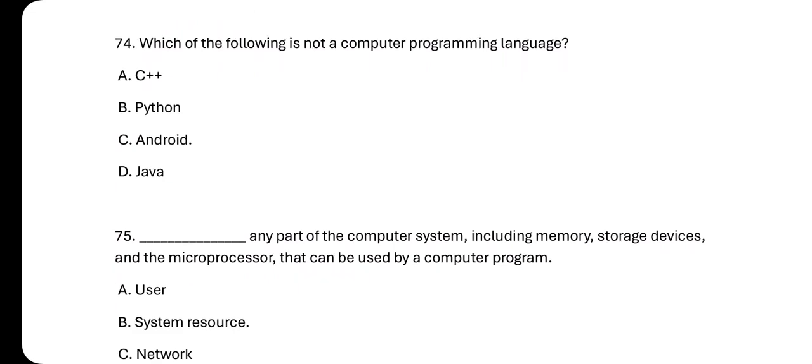Number 74. Which of the following is not a computer programming language? We have C++, we have Python, we have Java, we have Android. So the option that is not a programming language is what? Android. Android is not a programming language.